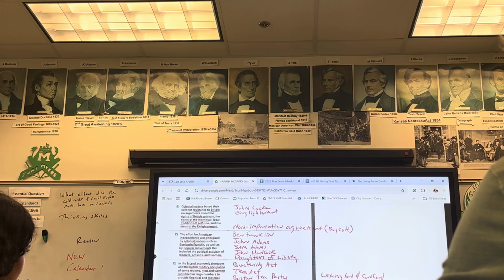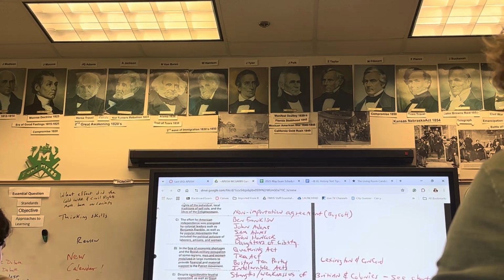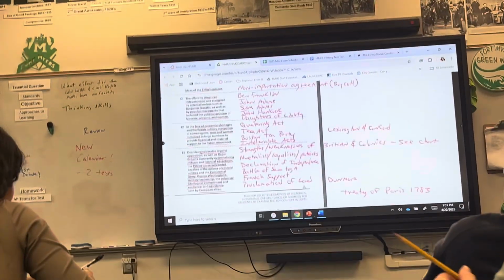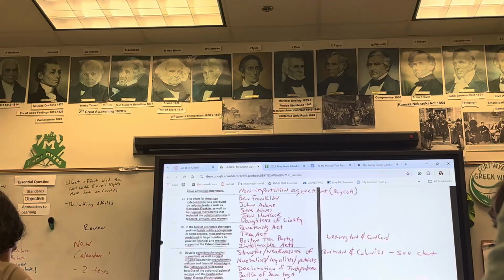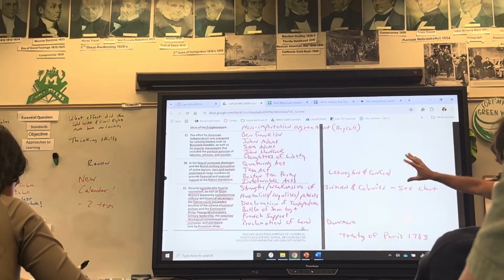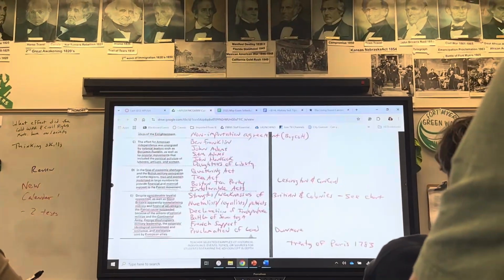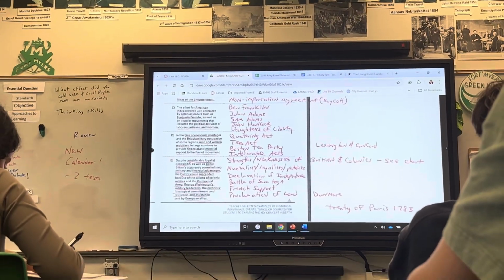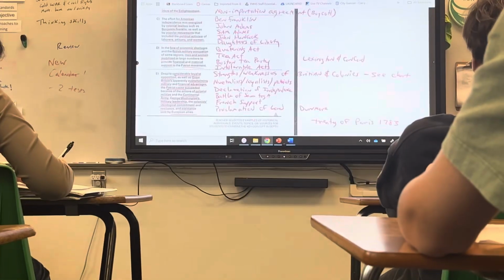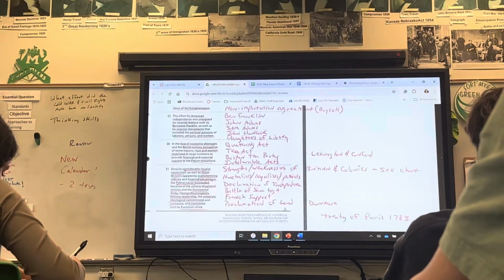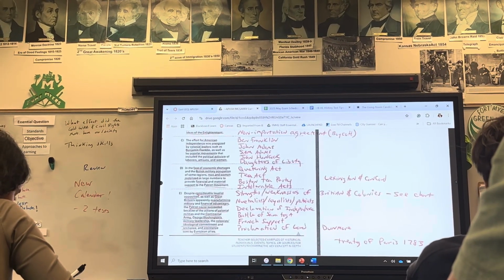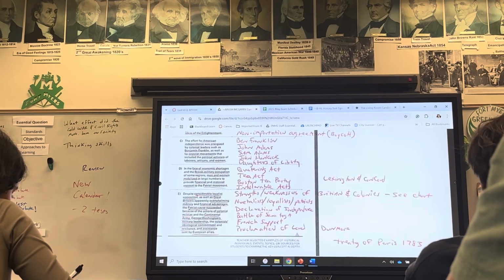Oh, I got one. I missed a whole one down here. Despite considerable loyalist opposition, as well as Great Britain's apparently overwhelming, no, I didn't have one. So yeah, here's all the rest of this. This is pretty much the war as well. I notice the Battle of Saratoga is in there and French support's in there. And that was the only battle besides Lexington and Concord that really lends itself to anything.